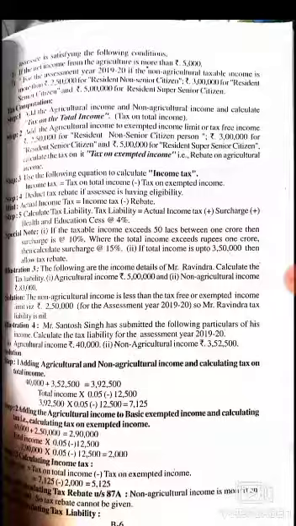Here the slab rate for up to 5 lakhs is 5%. So total income into 5%, the tax is 12,500.